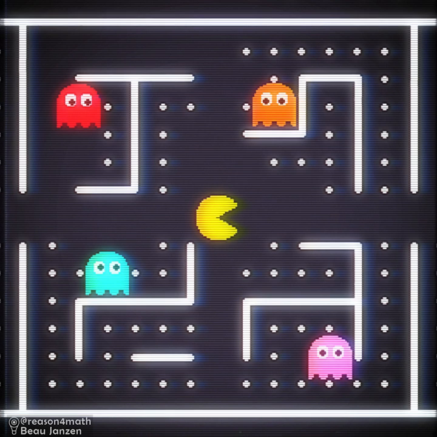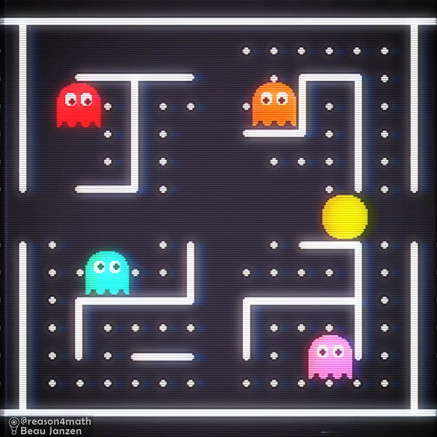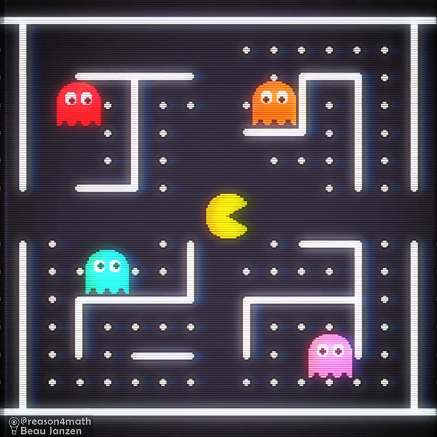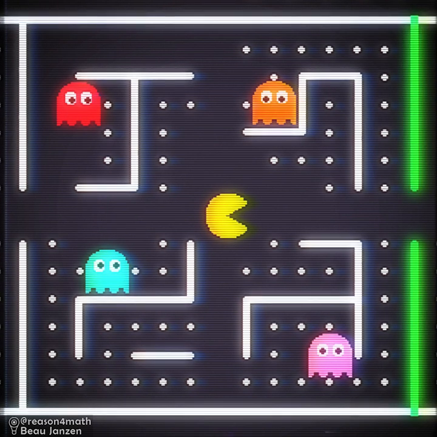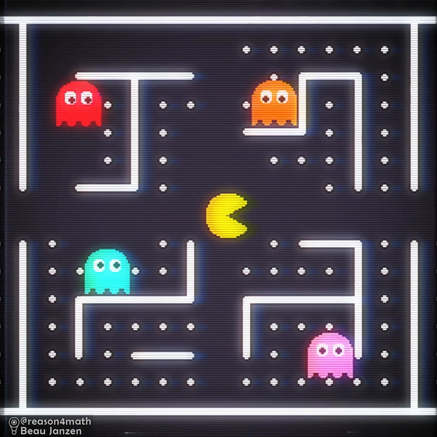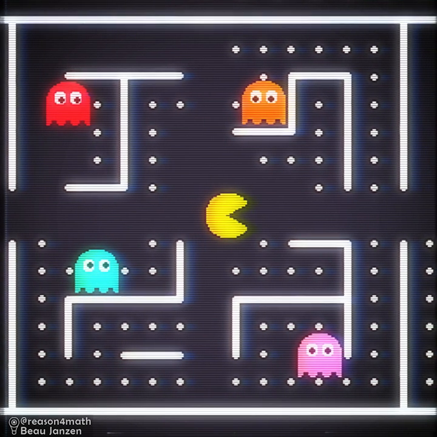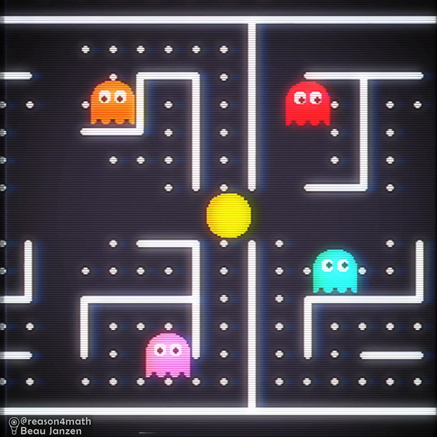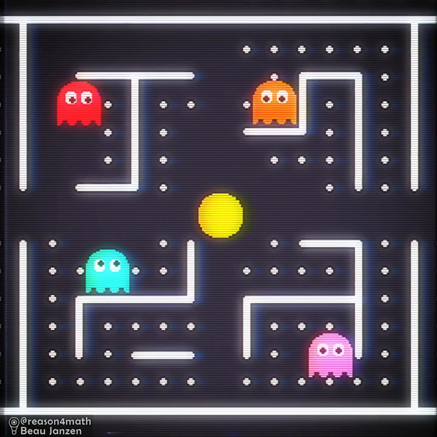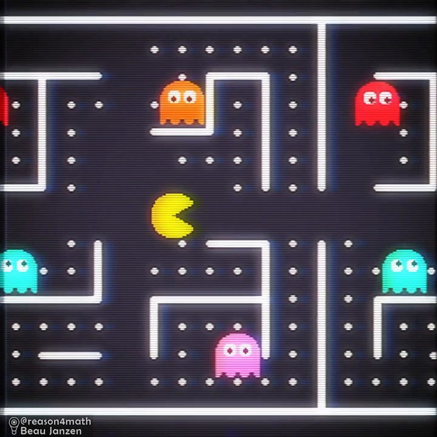To avoid the ghosts, Pac-Man can slip through a passageway on the right and enter in on the left side of the maze. The space on the right side of the maze is connected to the left side. There are only a certain number of ghosts and dots in the maze, and only one Pac-Man. However, from Pac-Man's perspective going through the passageway, he appears to be entering a brand new space that looks exactly like the space he just left, because it is the same space.